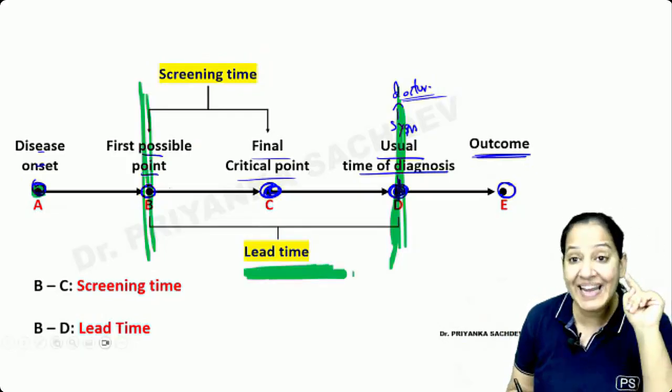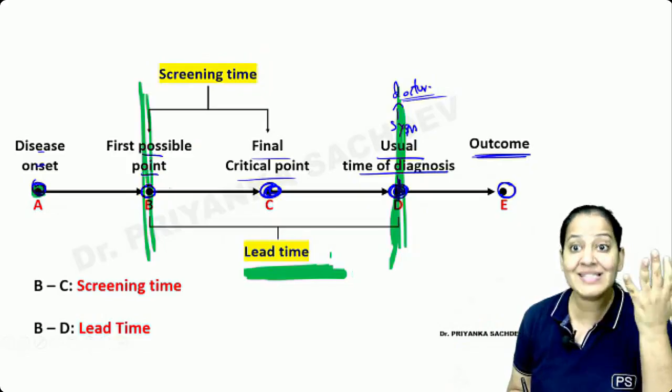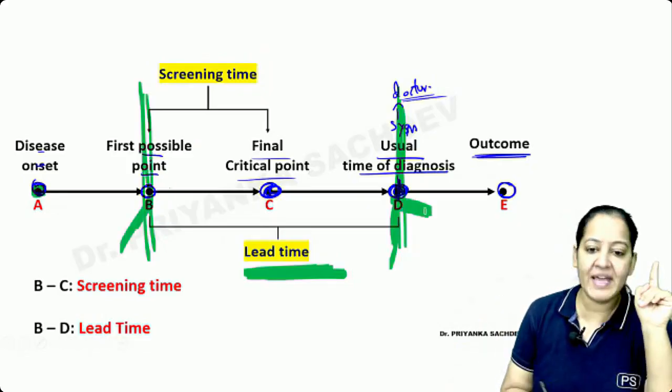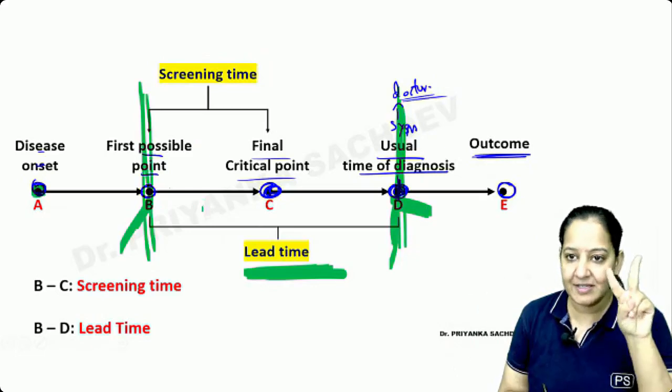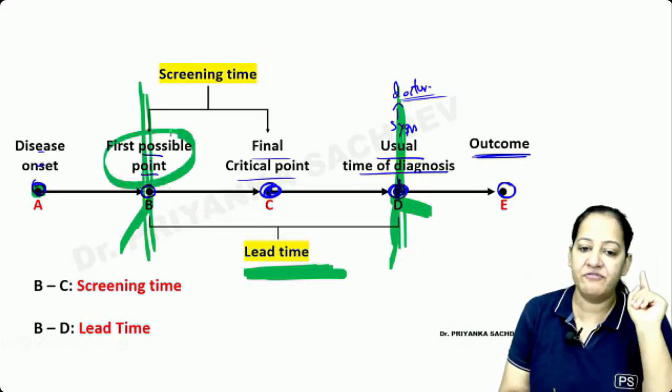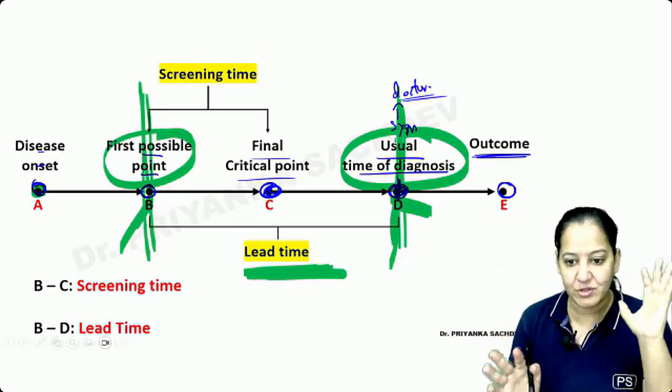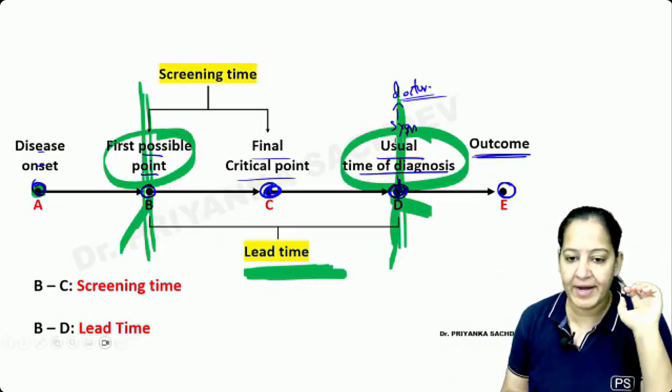What is it known as? Lead time. Say what it is known as? Lead time. So what is lead time? The point between B and D. Say the definition. It is a distance between two points: the first possible point of detection and the usual point of detection. So the time between the two is known as lead time. Got my point? Say something.